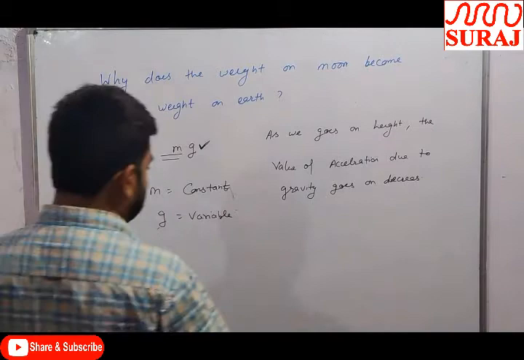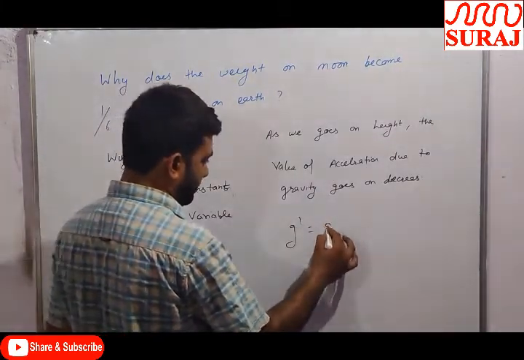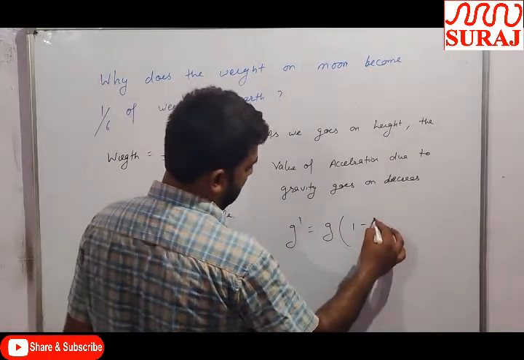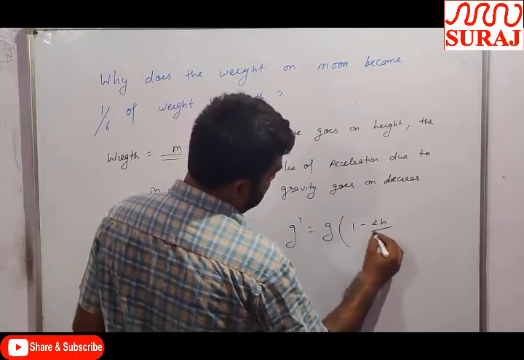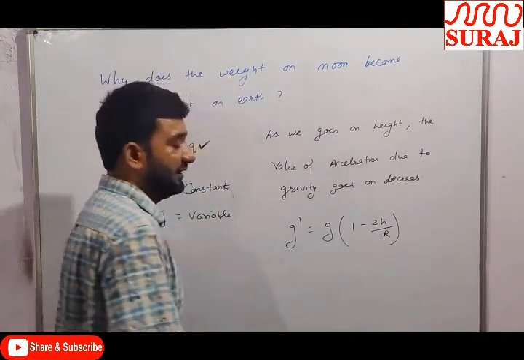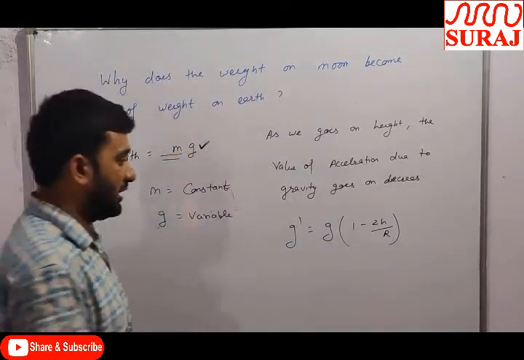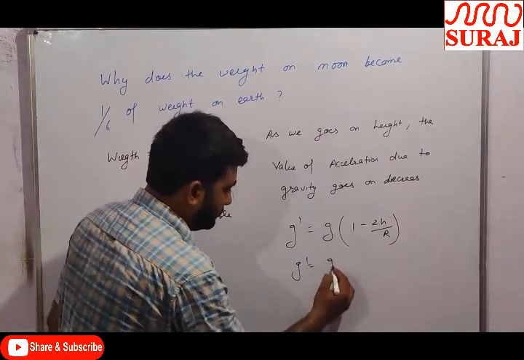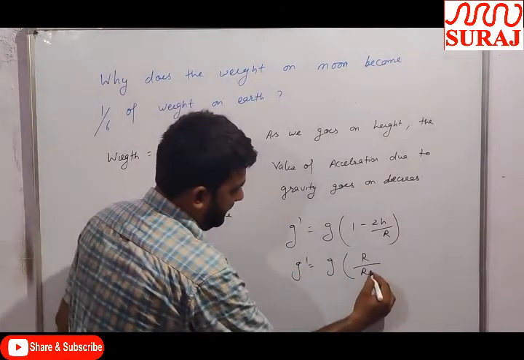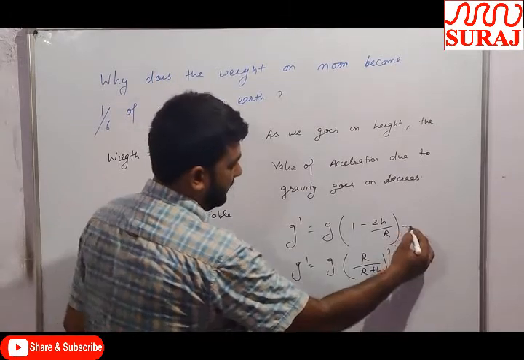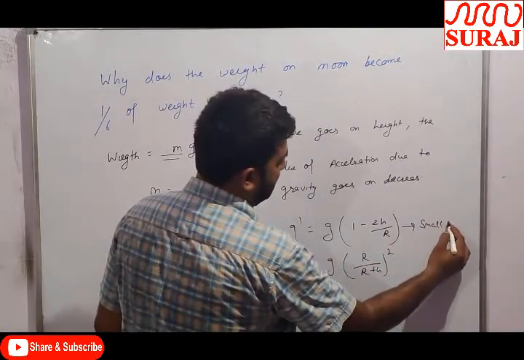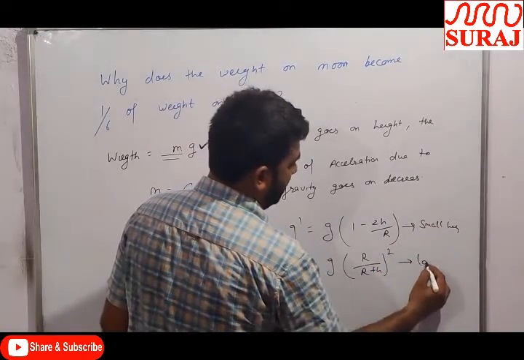For that we will discuss a formula: g dash is equal to g into 1 minus 2h upon r, and g dash is equal to g into r by r plus h, whole squared. The first is for small height and the second is for large height.